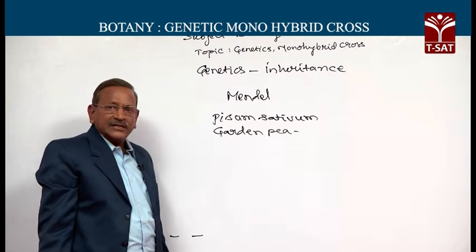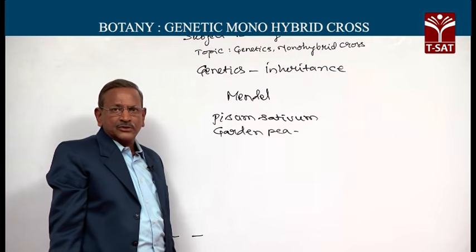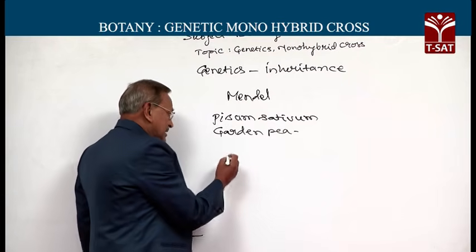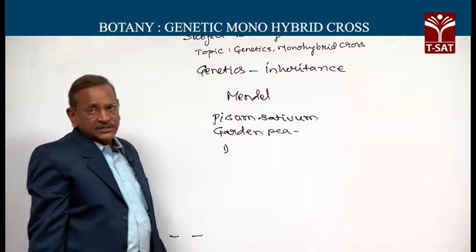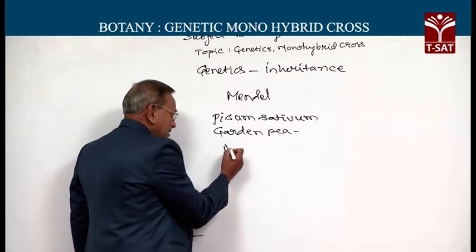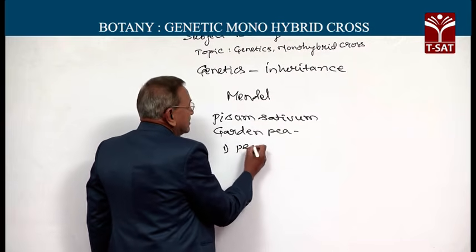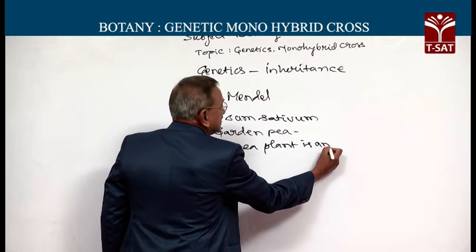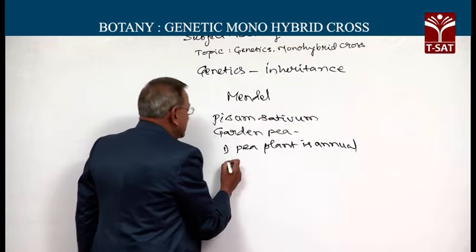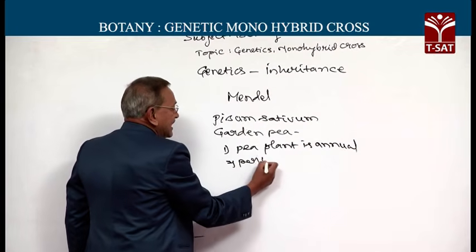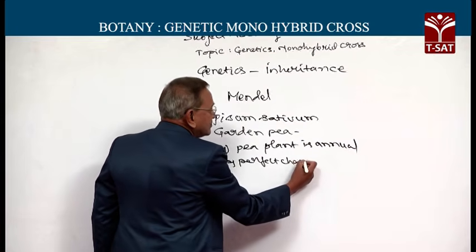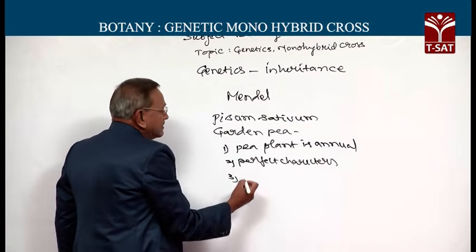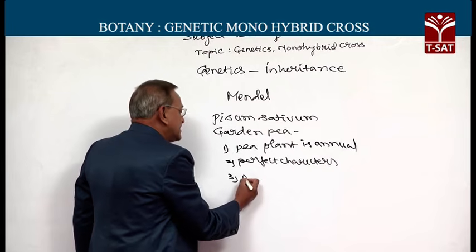The plant has certain advantages. It is most suitable for experiments in genetics. The advantages associated with this plant are these. The pea plant is annual. It has well-defined characters. It has bisexual flowers.